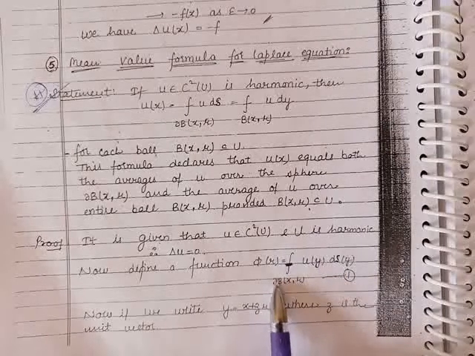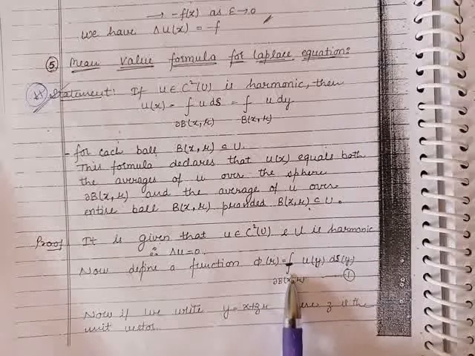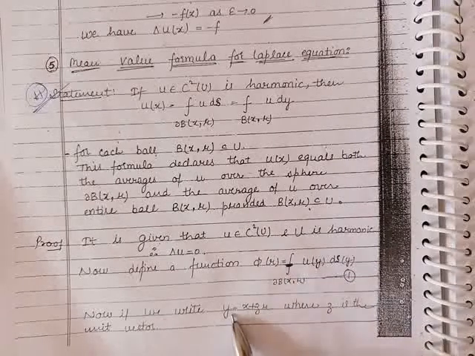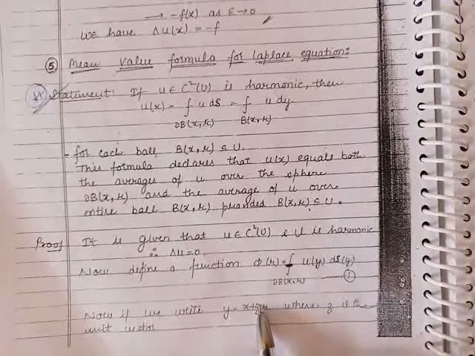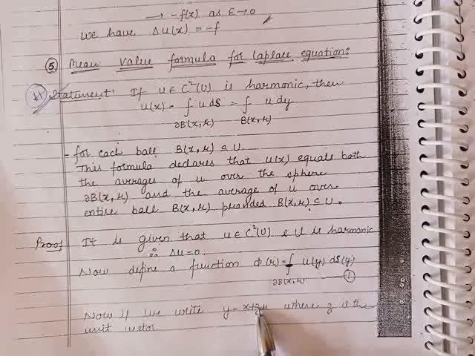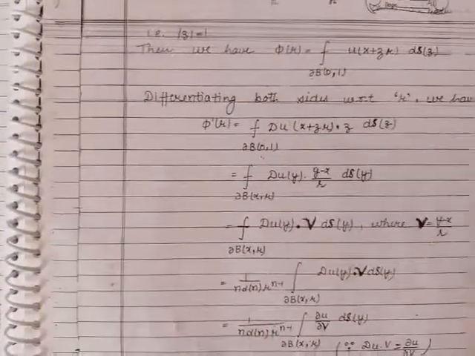So firstly, we will have to convert this sphere into a unit sphere. To convert it into a unit sphere, let us put y is equal to x plus zr. Here this z we have taken as a unit vector, it means the modulus of z is 1.